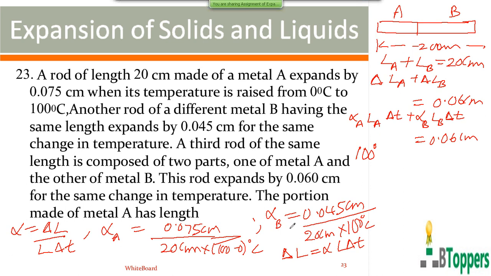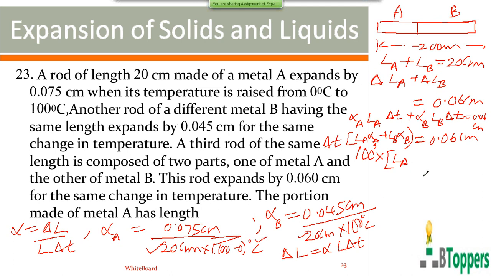And when you substitute the values of alpha A and alpha B, you can take out some factors common outside here in both alpha A and alpha B. So on the left side, if you take delta T common, LA alpha A plus LB alpha B. So you can write delta T equal 100 degree centigrade and LA into alpha A, these factors which are common, denominator is same in both. We take that part common.